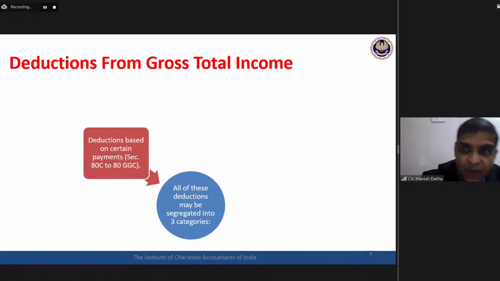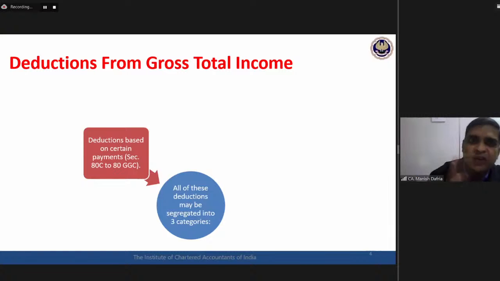This is our first category of the deductions available. All our deductions, every amount under these sections, is required to be reduced from the gross total income, so that treatment is common. But then there is an inherent difference. It is a basic difference, and that will help us to understand that particular difference.